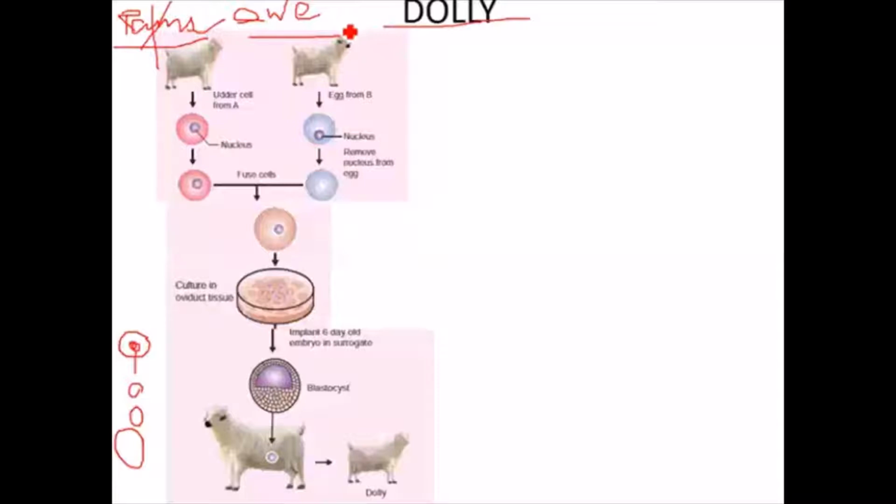The scientist isolated the mammary gland cell from the mammary gland. Such a cell is called a somatic cell, a body cell, isolated from the mammary gland of a female sheep, that is called Ewe 1. It contains a diploid set of chromosomes. If it is introduced into the uterus of any other sheep, it will not develop into an organism because it is a somatic cell, not a reproductive cell.